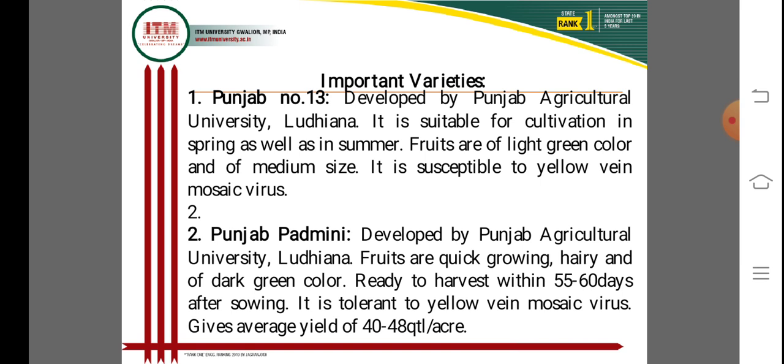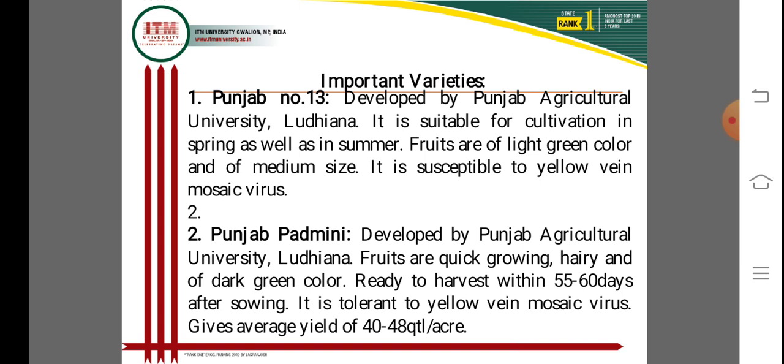Punjab Padmini was also developed by Punjab Agricultural University, Ludhiana. Fruits are quick growing, hairy, and dark green in color, ready to harvest within 55 to 60 days after sowing. It is tolerant to yellow vein mosaic virus and gives an average yield of 40 to 48 quintals per acre.